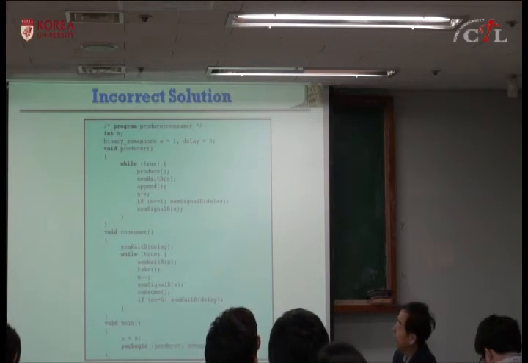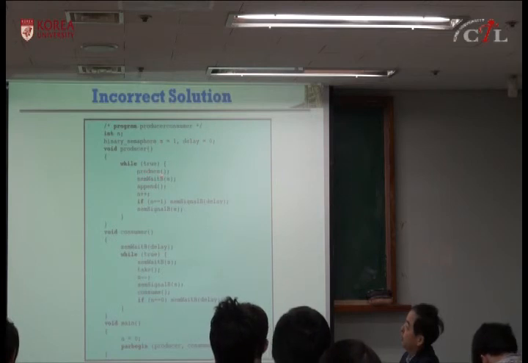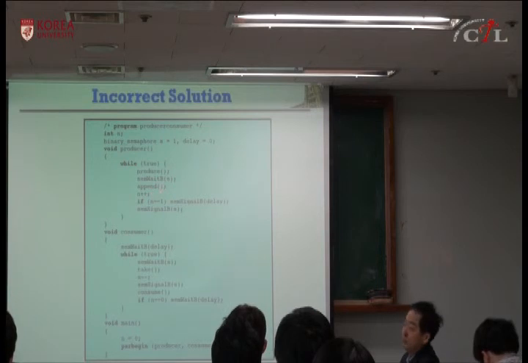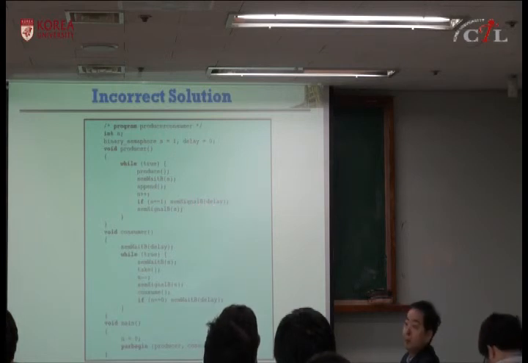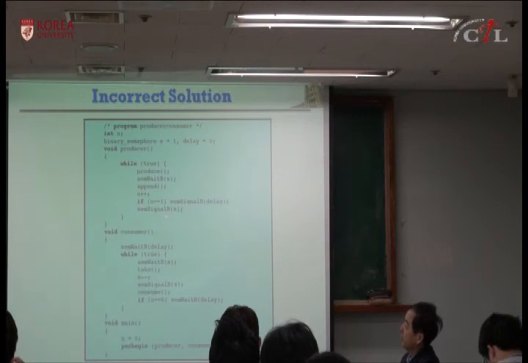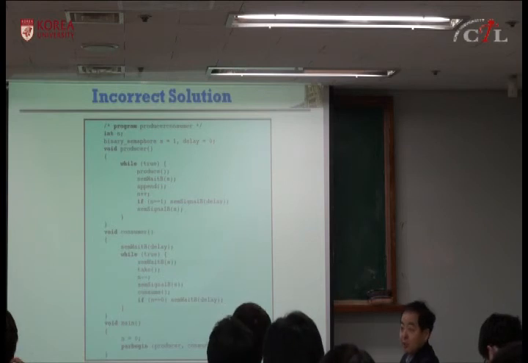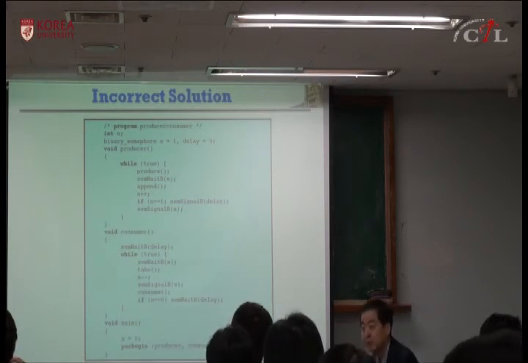So what it does is it produces some item. It goes into a critical section. It adds into the buffer. It increments the count. And then if the count equals 1, after increment, it signals the semaphore waiting for this. And then it performs signal, so it exits the critical section. Just one implementation by some programmer.